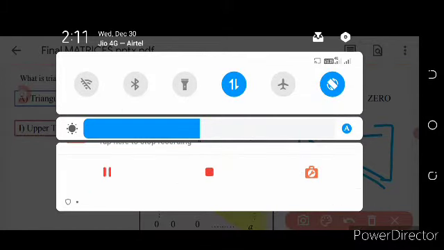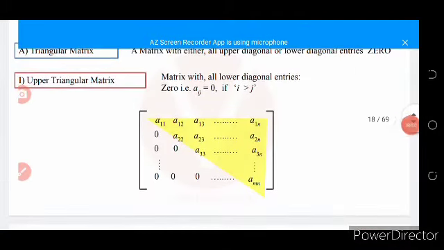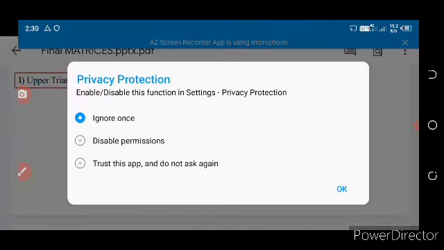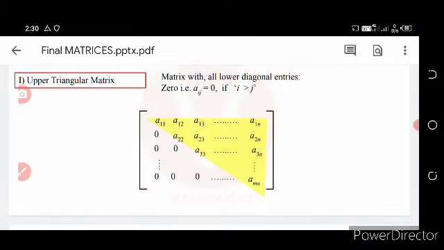Then come to what is called an upper triangular matrix. An upper triangular matrix is defined as a matrix with all lower diagonal entries zero.